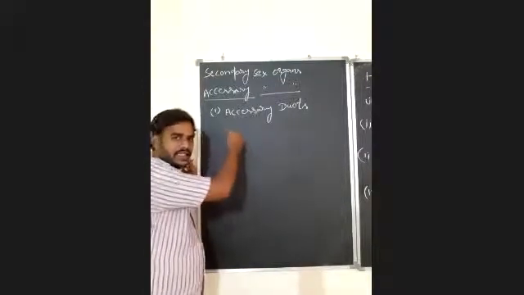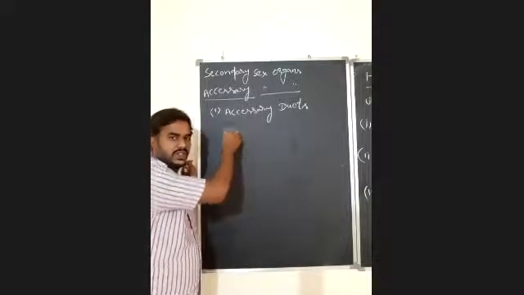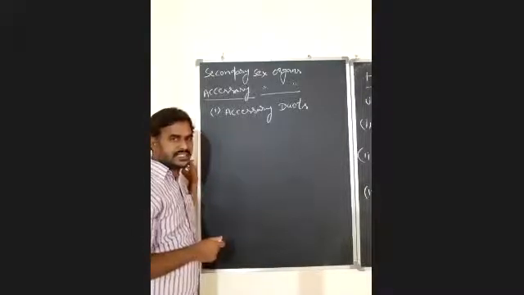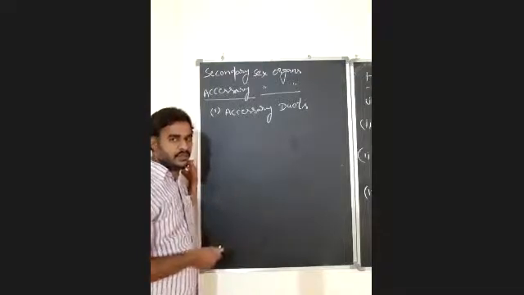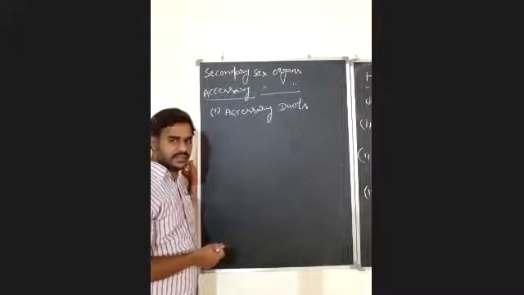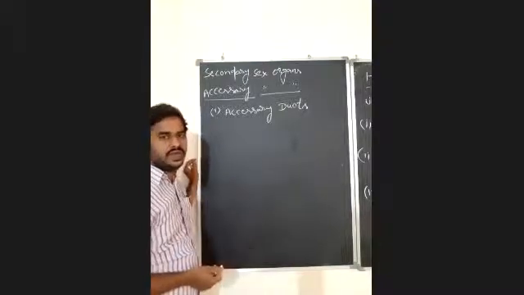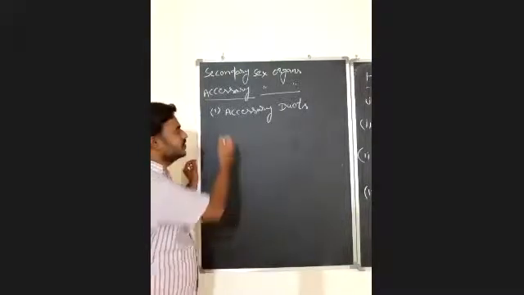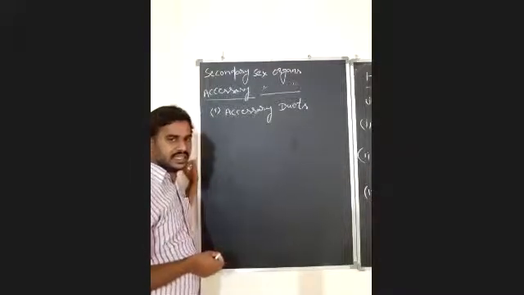Accessory ducts are mainly involved in the transport and storage of spermatozoa. But accessory glands secrete fluids which are essential for the nourishment of spermatozoa outside the body of the male, that means in the female genital tract, and also maintain the required pH essential for the survival of spermatozoa in the female reproductive tract. So first we will discuss accessory ducts, and after that we will go for accessory glands.